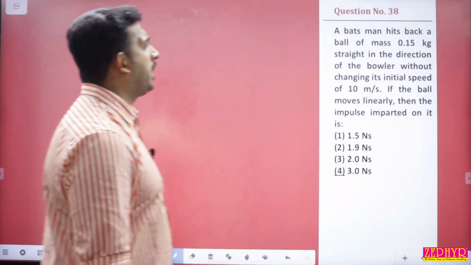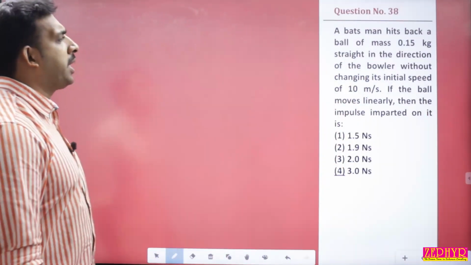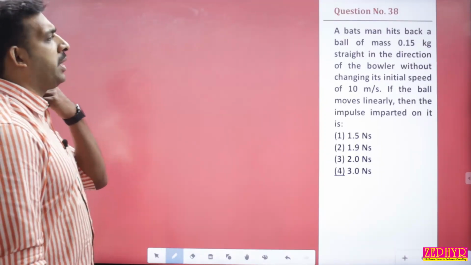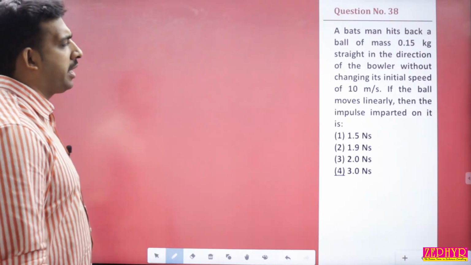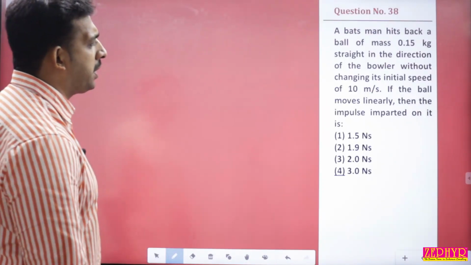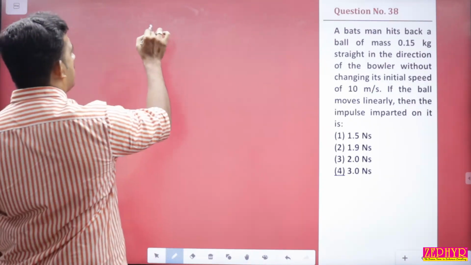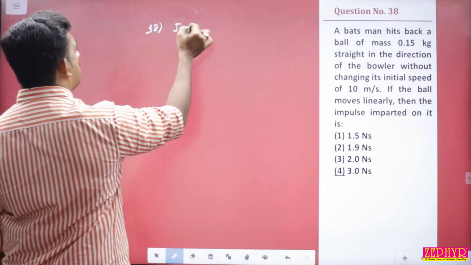Question number 38. A batsman hits back a ball of mass 0.15 kg straight in the direction of the bowler without changing its initial speed of 10 meters per second. The ball moves linearly. The impulse imparted J will be equal to the change in momentum.